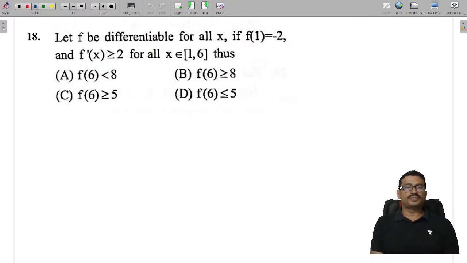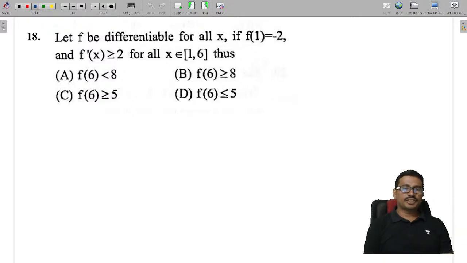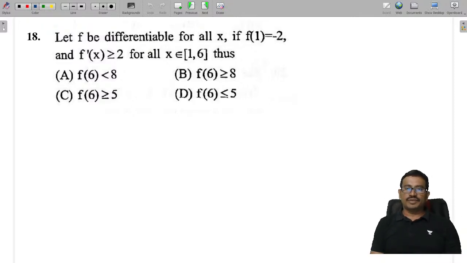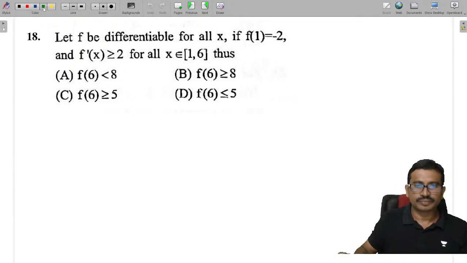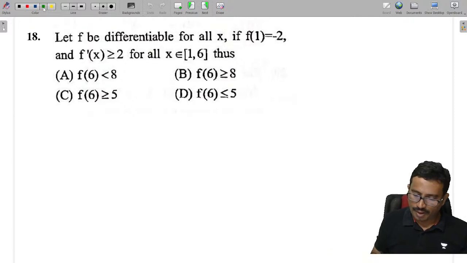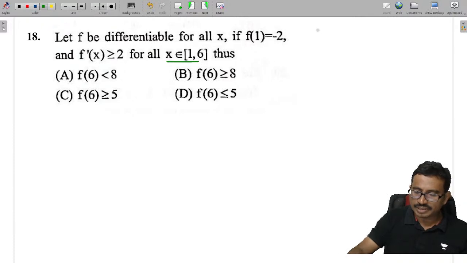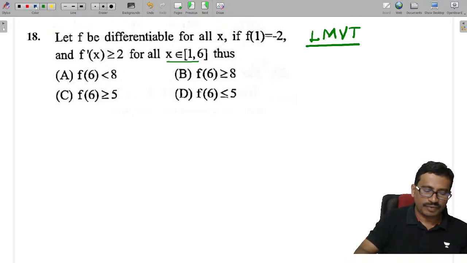And take the next problem. Let f be differentiable for all x. If f of 1 is equal to minus 2 and f dash of x is greater than 2 for all x belongs to (1, 6), then... Now x belongs to (1, 6), let's apply the Lagrange's mean value theorem.